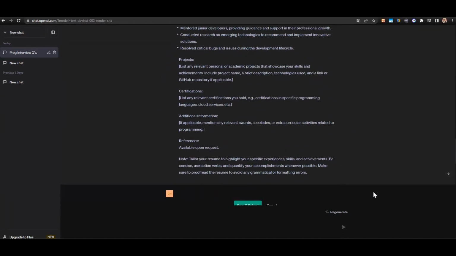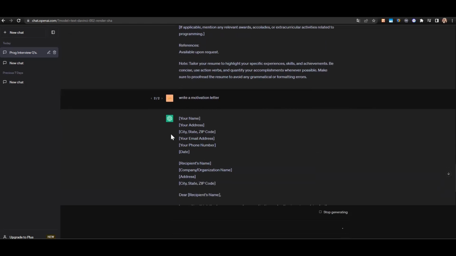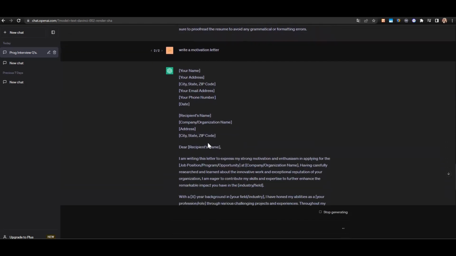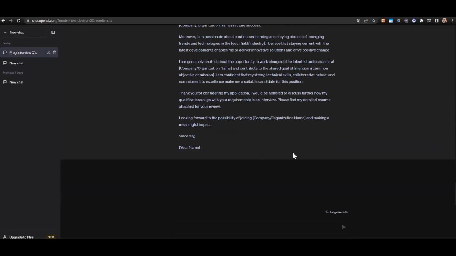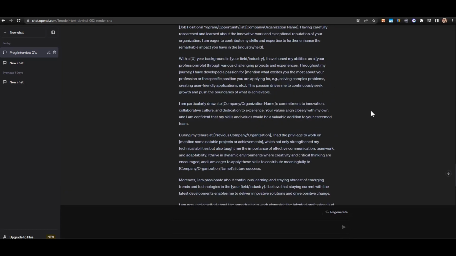Let's ask for a motivation letter now. We can't ask for more, I guess. We have a well enough written motivation letter in a few seconds, and it would have taken us far more than that if we did it ourselves.